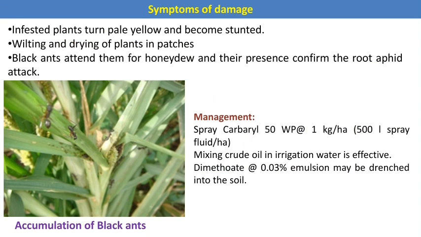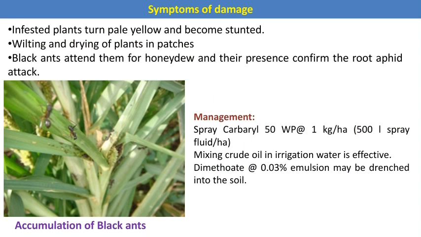The main identification of the infestation of this pest, how we can identify: here the black ants attend them for honeydew, and their presence confirms root aphid attack, because while feeding, both nymphs and adults excrete a honeydew-like sugary substance, and due to this sugary material, the black ants are attracted. So this is the identification of the infestation of this pest.